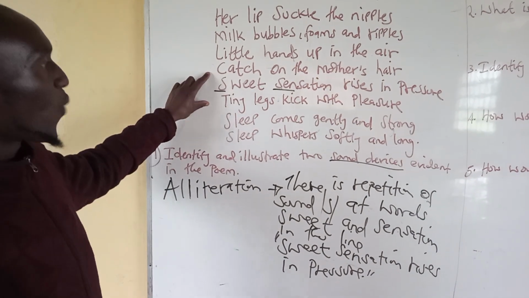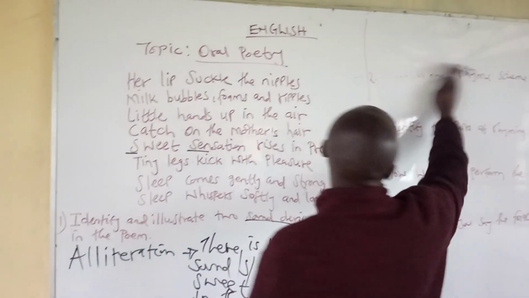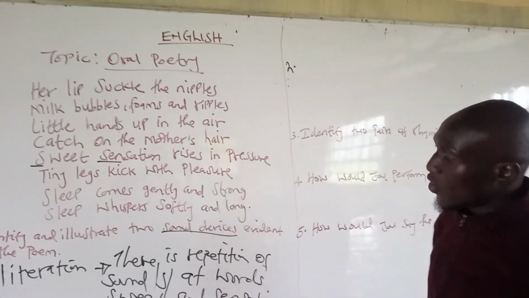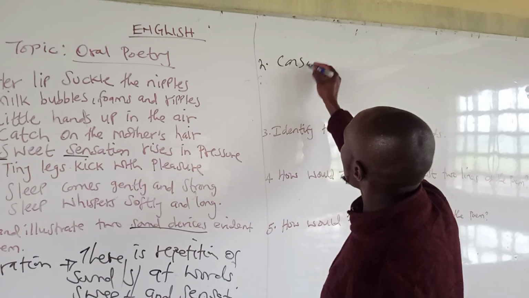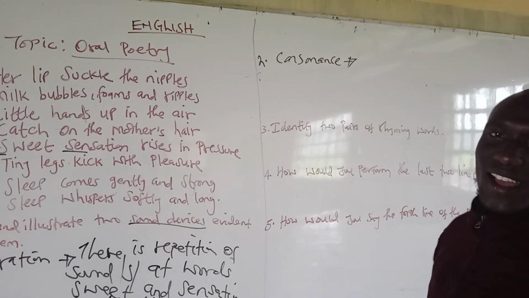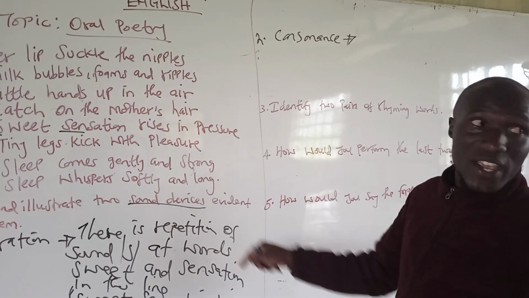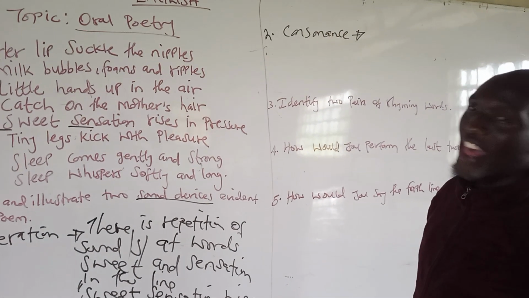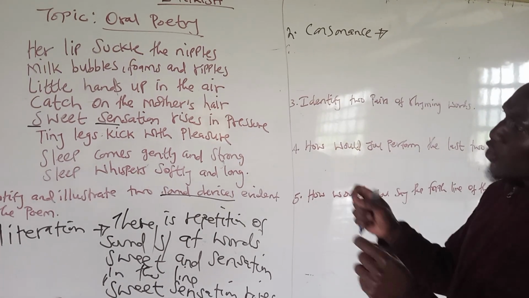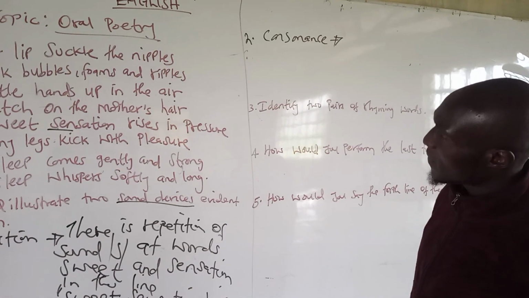Number 2, we can talk about consonance. You can come here and we see number 2. We talk about consonance as our second sound device. When we talk about consonance here, we mean the repetition of consonant sound. Now it is not going to be at the beginning, but at the middle or the end of different words which are in close proximity.